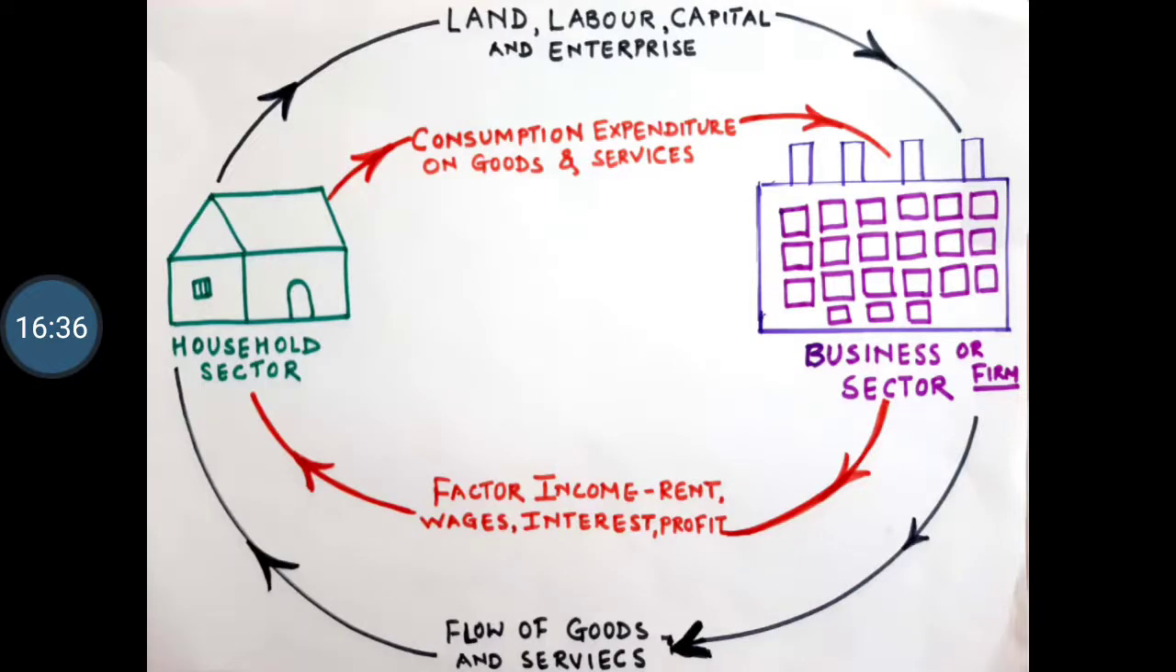So the inner circle, that is the money flow, shows whatever spending takes place from the business sector to the household sector, and in return the household sector is also spending on goods and services. So when the business sector is spending, it becomes the household sector's income, and when the household sector is spending on goods and services, it becomes the business sector's income. So this is what the circular flow of national income is all about.